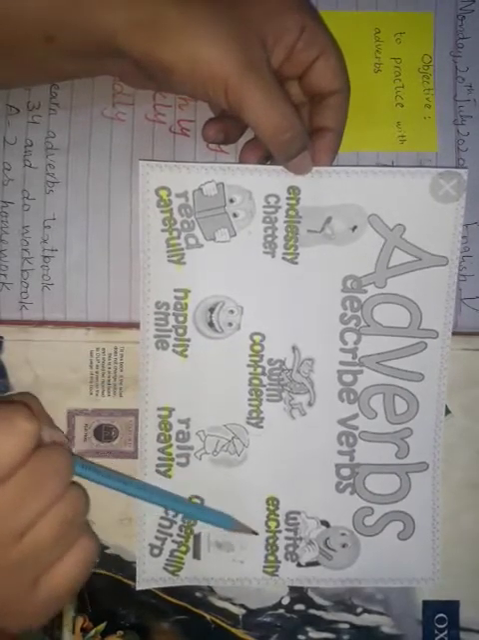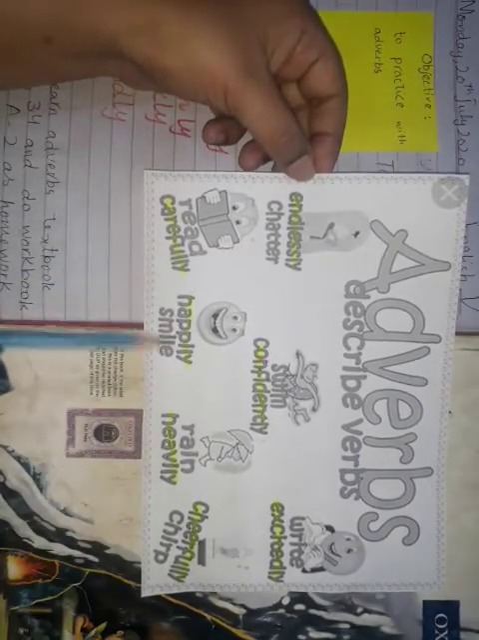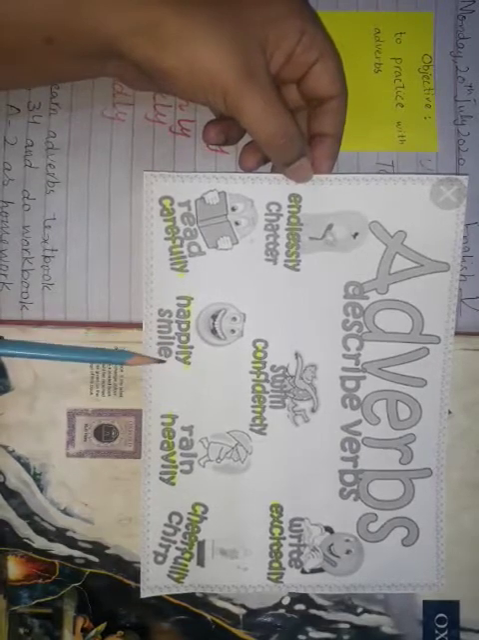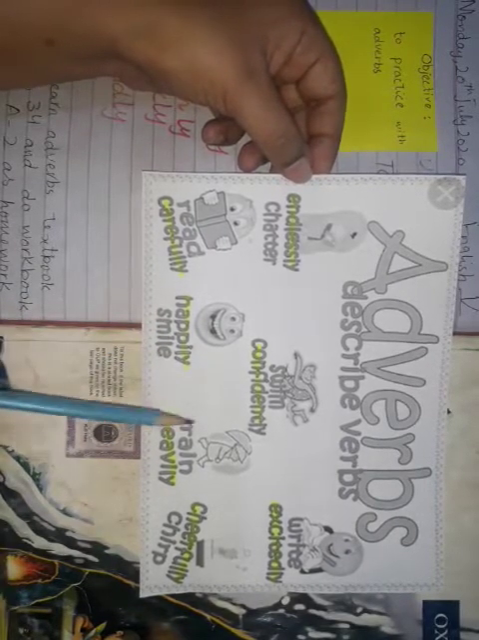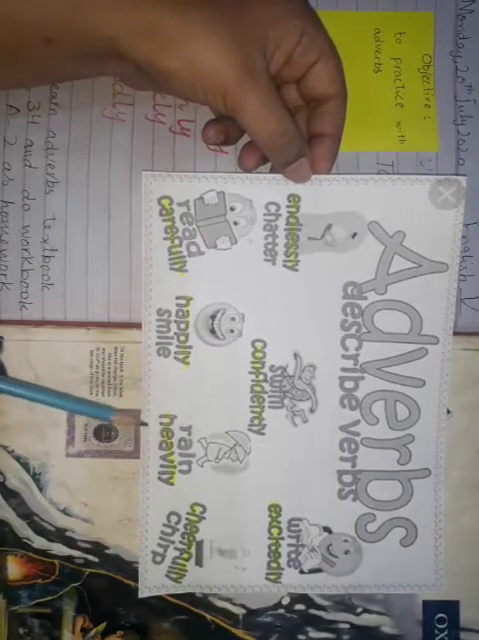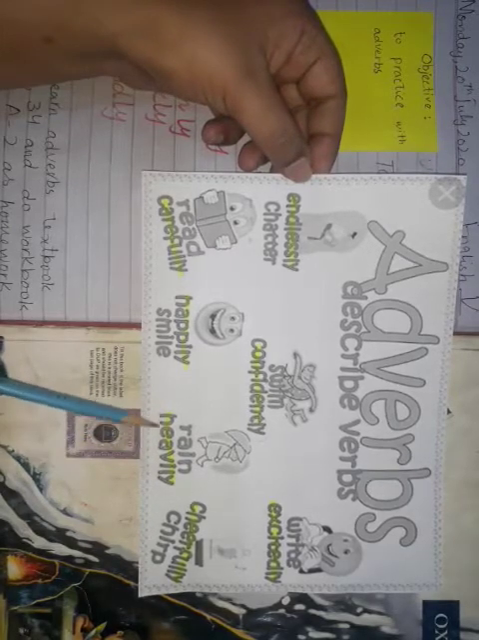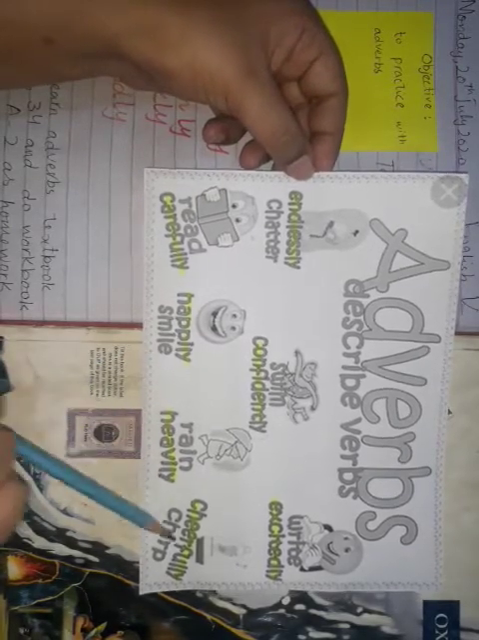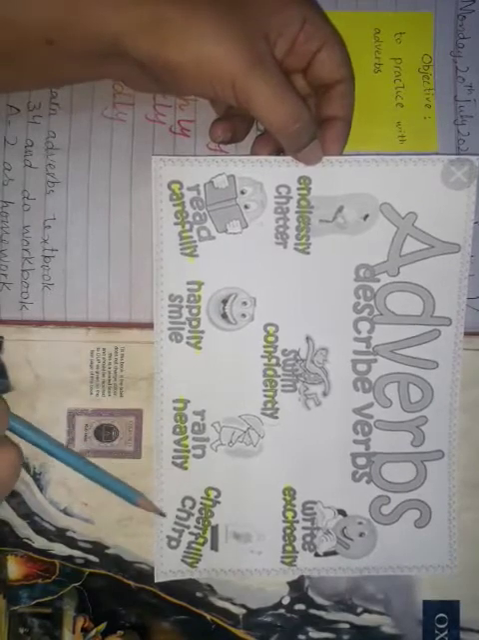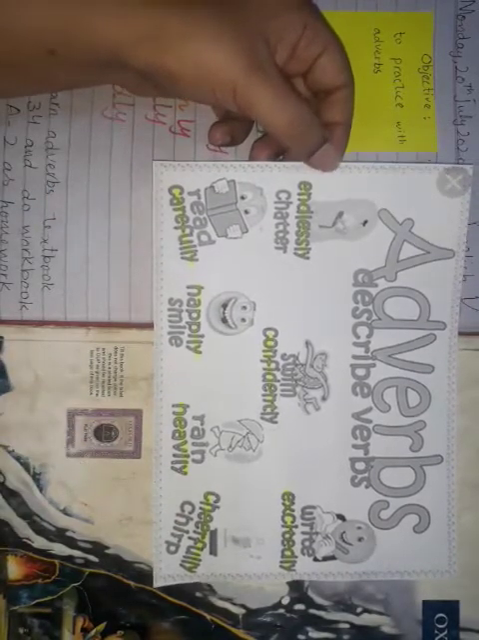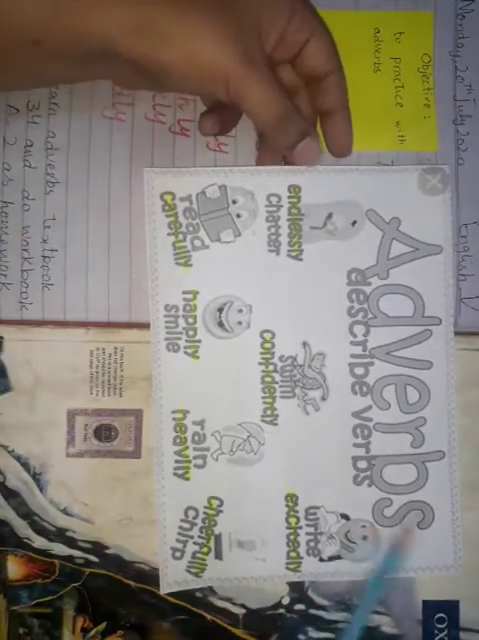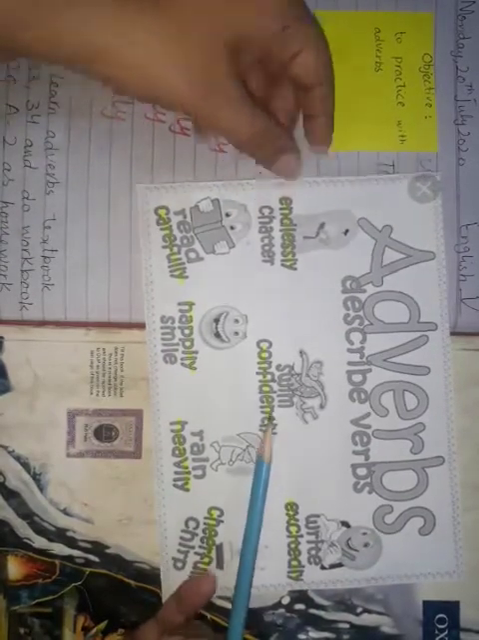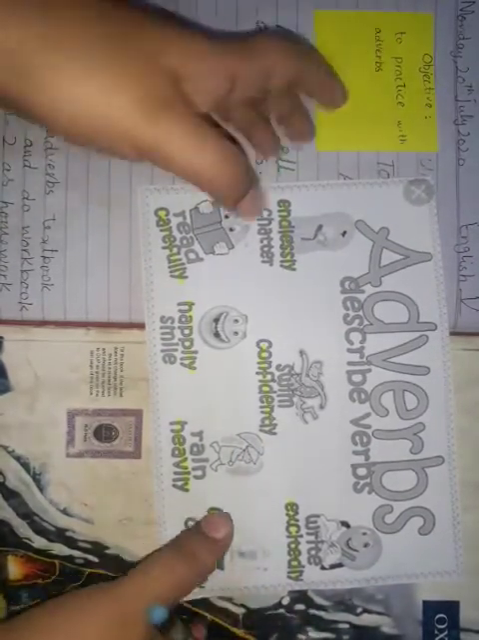Excitedly, write excitedly. Read carefully. Smile happily. Smile is the verb and happily is adverb. Rain heavily. Rain is the verb and heavily is adverb. Cheerfully, chirp. Chirp is the verb, you know. So these are a few examples of adverbs which are describing some of the verbs.